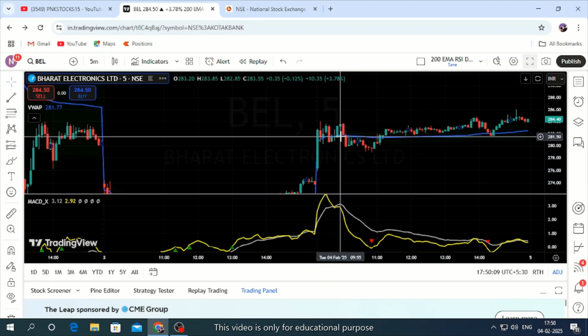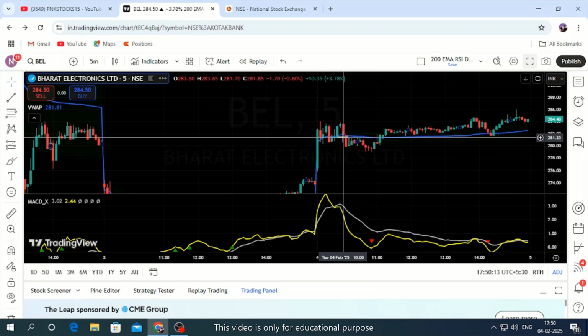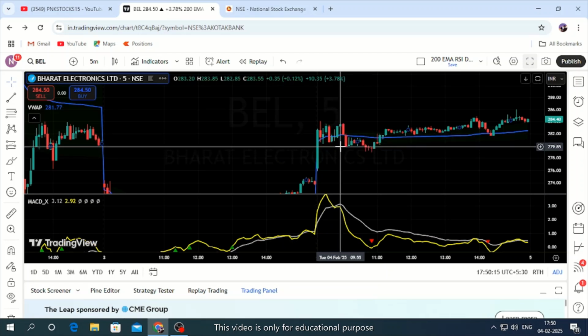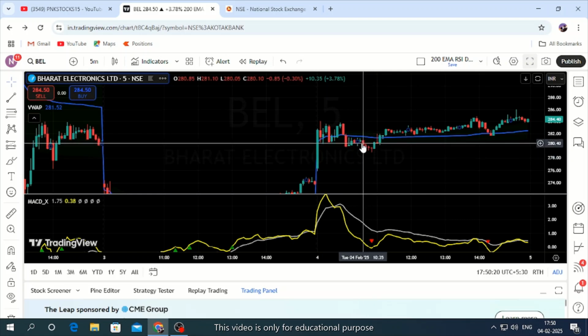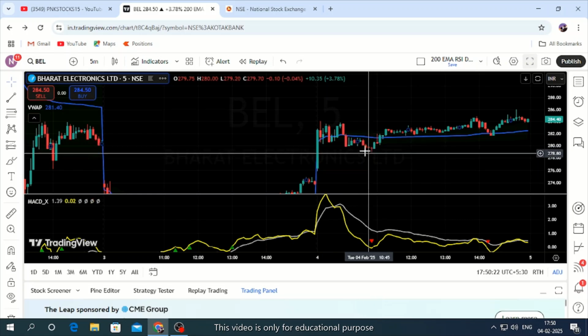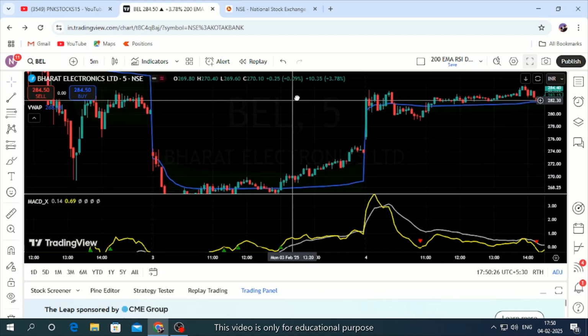So see, this crossover happened here, price is below, you can take a trade here, but price is way below to this. So this part is your trade, and you got a small profit on the short side, though we have heavy bullishness today.